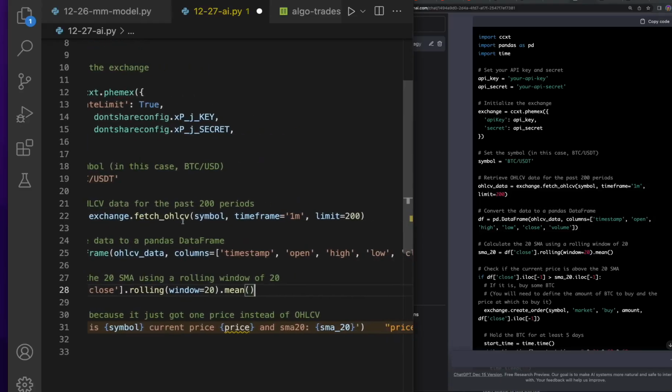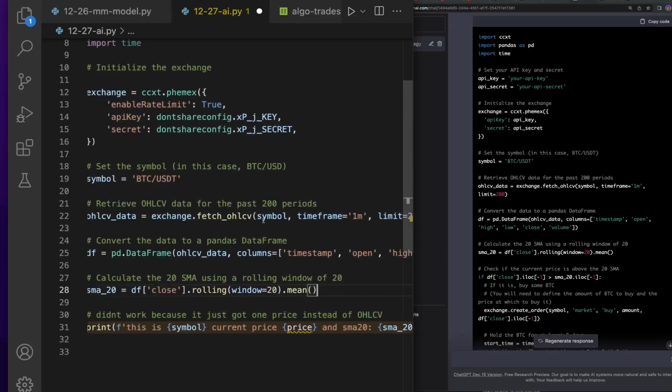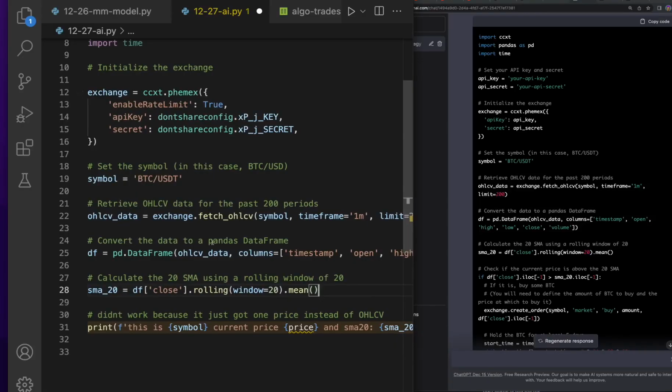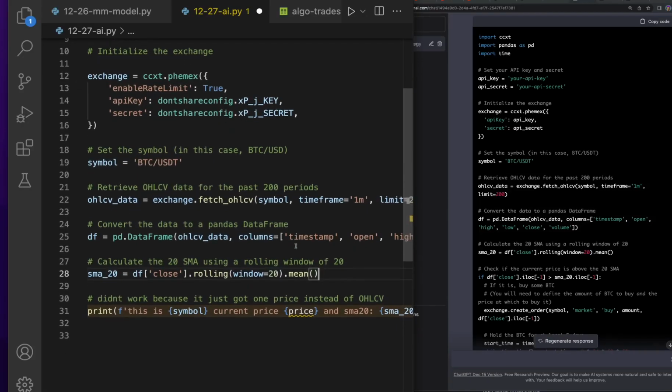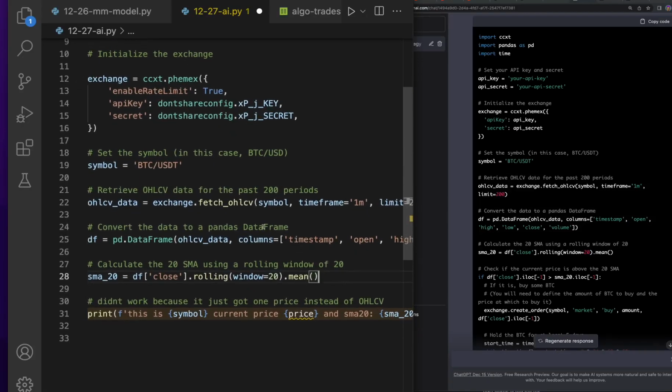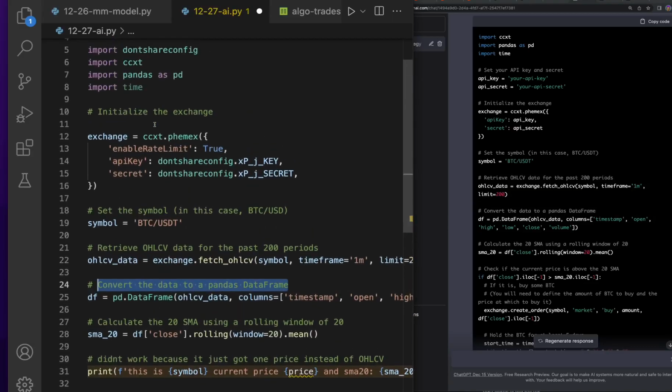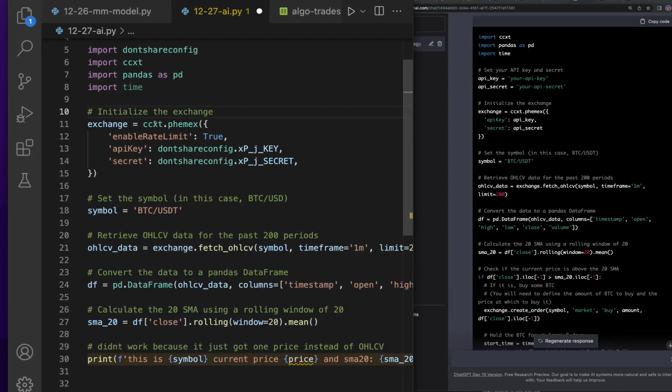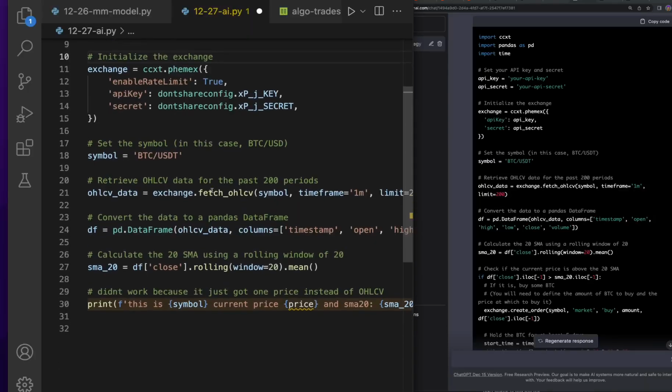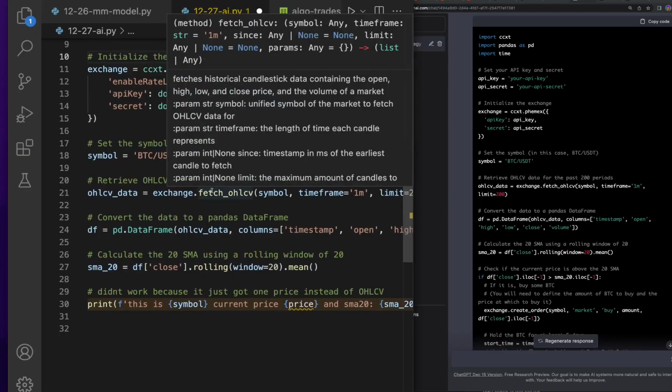Goes to the exchange, fetches the symbol, the time frame, the limit, and then it converts that data to a pandas data frame. One of my favorite parts of this is that even when it does something wrong, it gives you the English steps, right? So like for the case of initializing the exchange, the first time we did this, it didn't put in my keys, but at least it told me the first step, right? So it's, in my opinion, much better than Google at this point.